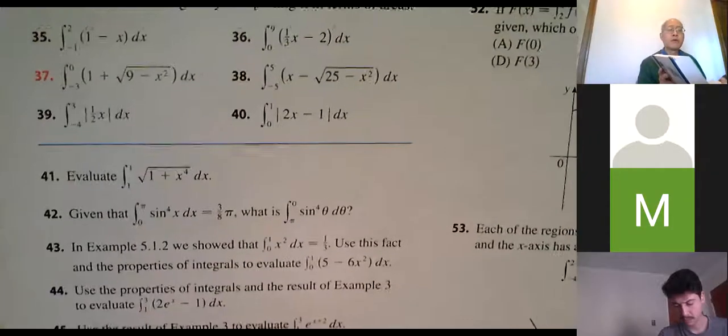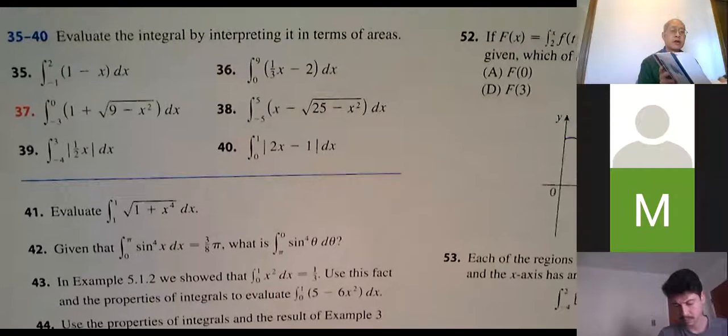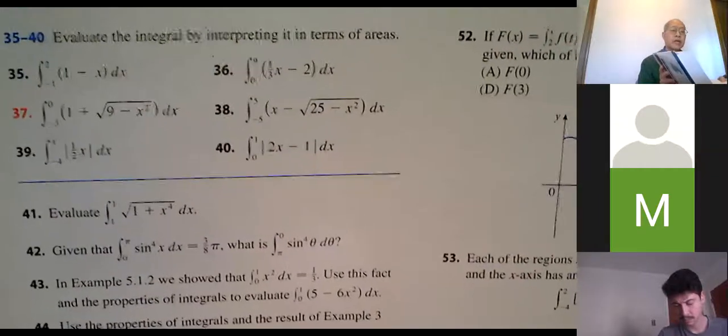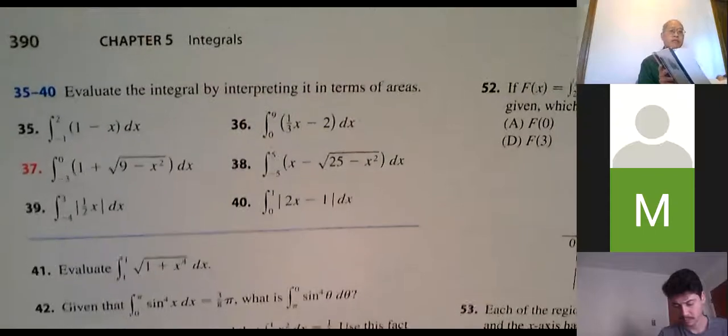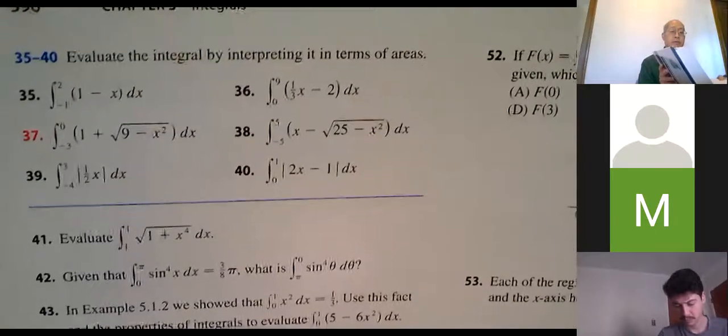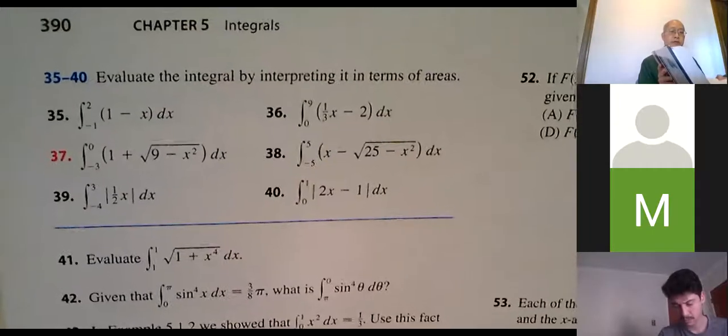Integral from 1 to 1 of square root of 1 plus x to the 4th dx. So how much area is there if I start at 1 and I end up at 1? Question 41. There isn't any, so the answer is 0. Right? So question 41, I'd give you that one. That's 0. So that one's finished.